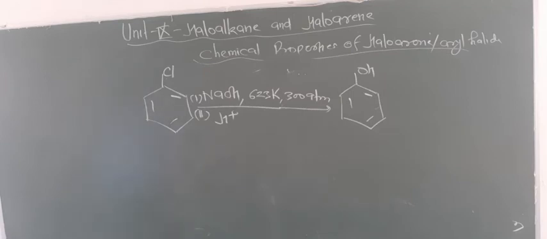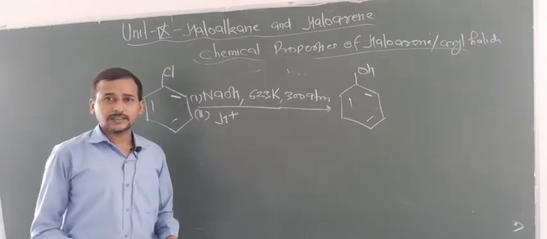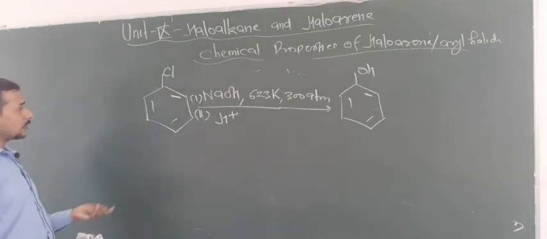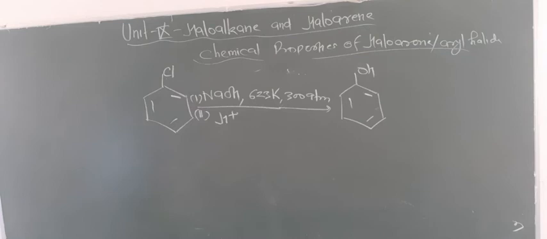Okay, now one more thing, if we want to reduce the pressure and temperature, we have to introduce an electron withdrawing group at ortho and para position. So next, focus on the presence of electron withdrawing groups.